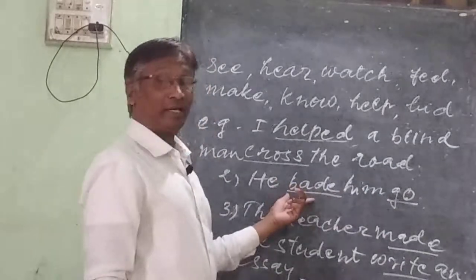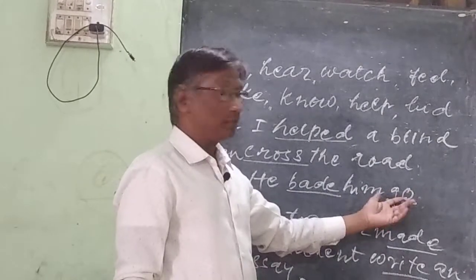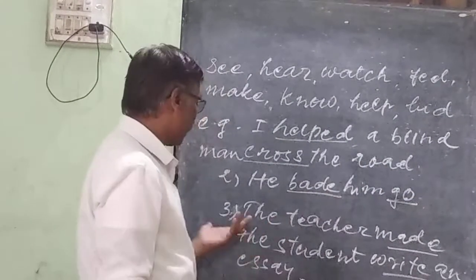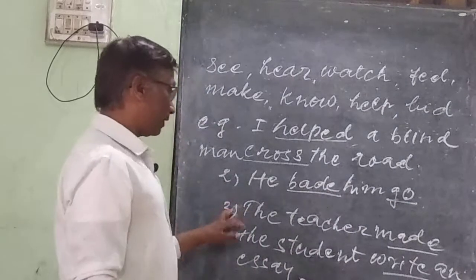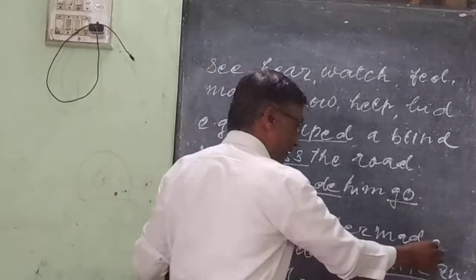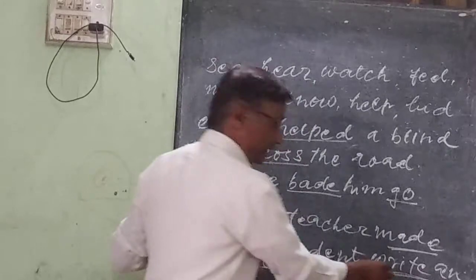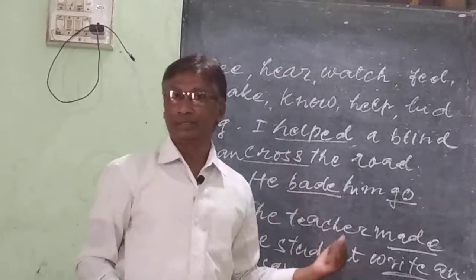Bade is the verb here and the infinitive after it, go, is a bare infinitive. In the third sentence, the teacher made the student write an essay. So in this sentence, made is the main verb and write is the bare infinitive utilized there.